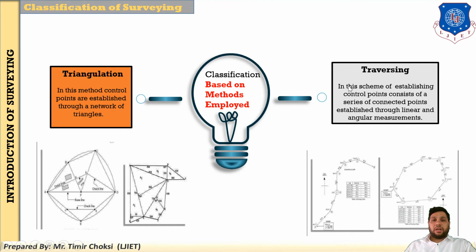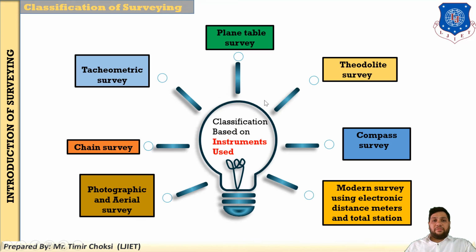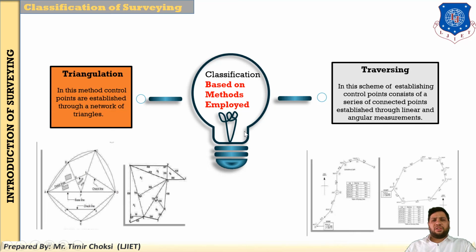But when you conduct the survey in a smaller area, you use the traversing method. Like the open traverse and closed traverse, you have already understood in the basic civil engineering subject. So this is the classification based on method of survey: triangulation as well as traversing. Our major part will be the two classifications based on instrument and based on method, not the nature of field or the object. Okay, so this is the classification of survey.